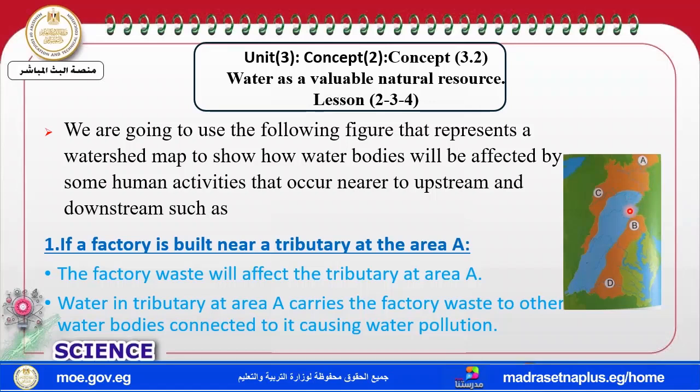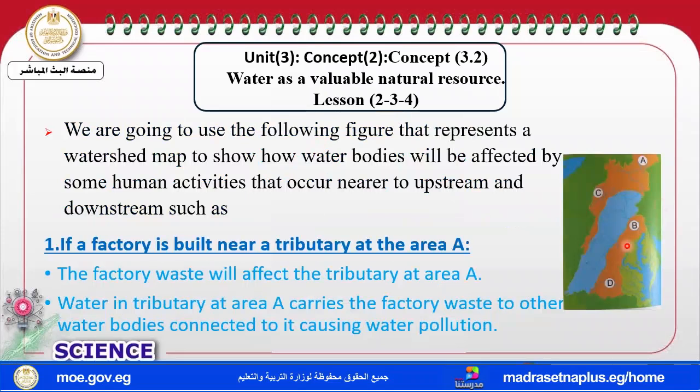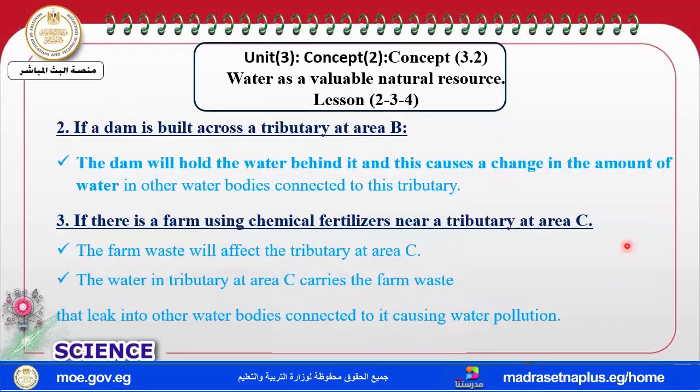Okay, next, moving to another one. If a dam is built in area B, look at area B. If there is a dam here, what will happen? It will hold water behind it. We must save these words: hold water behind it, and cause a change in the amount of water in other water bodies connected to the tributary.